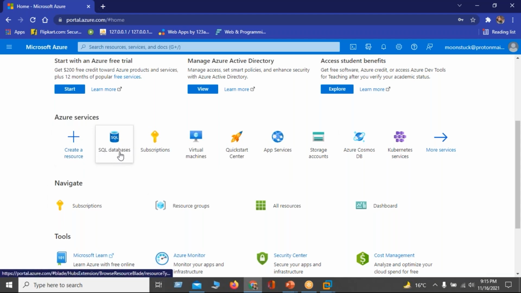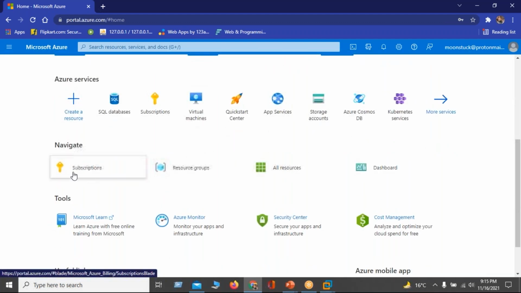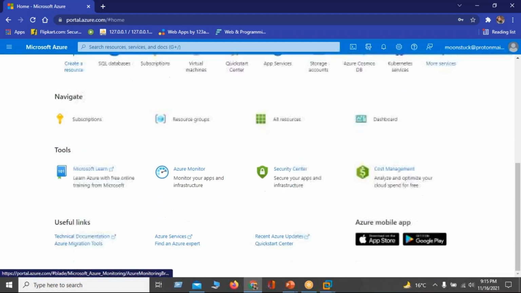We have SQL database, subscriptions, virtual machines, quick start center, app services, and tools like Azure Monitor, Security Center, and cost management.